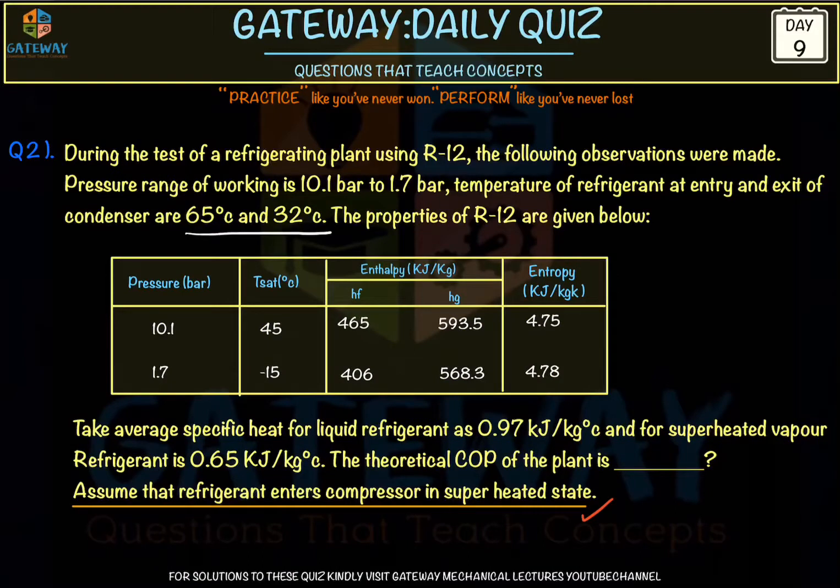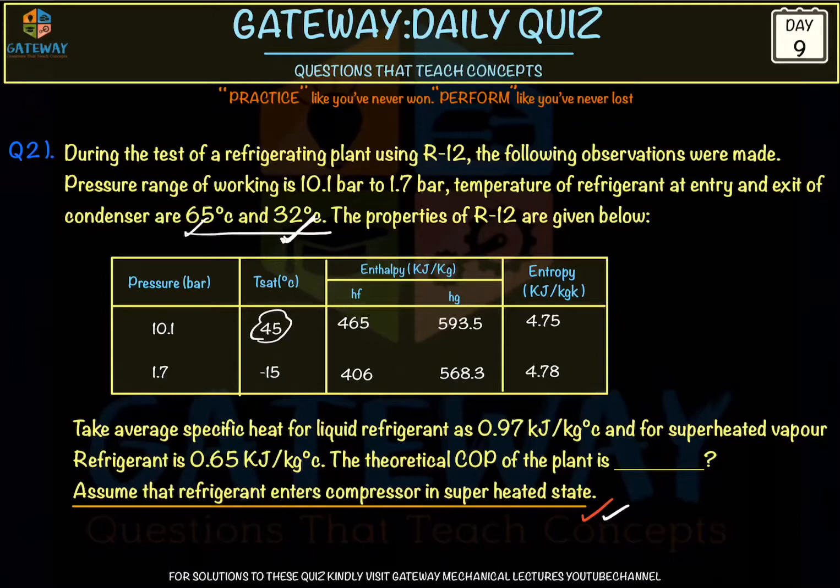Okay, so in our question yesterday, it was said 65 degrees and 32 degrees centigrade. That means the entry into the condenser is 65 degrees and the exit is at 32 degrees, which is less than the Tsat, that is 45 degrees. So we said subcooling is happening. And also this statement we forgot to add yesterday: assume that refrigerant enters the compressor in superheated stage.